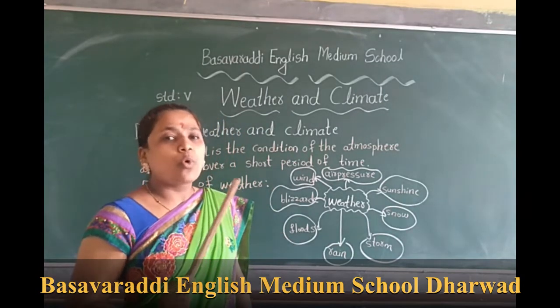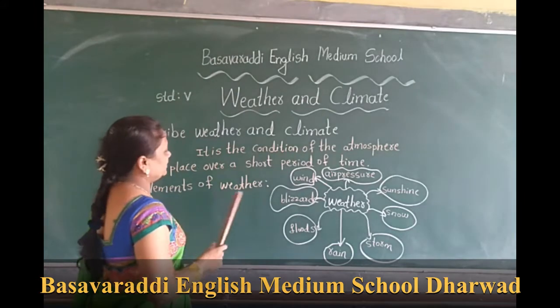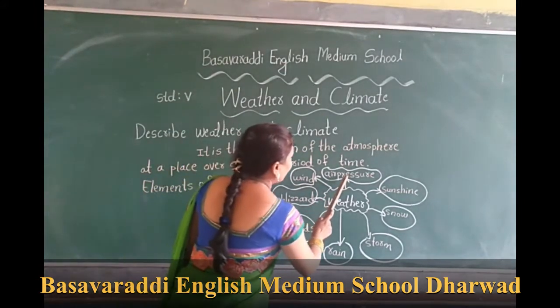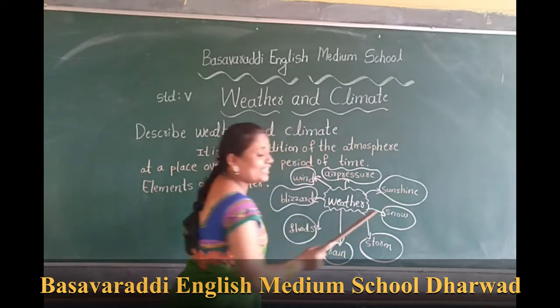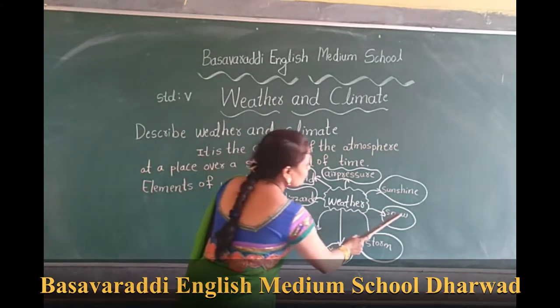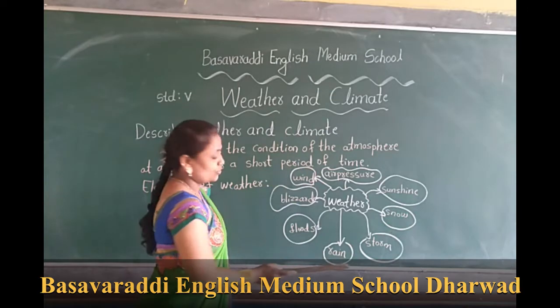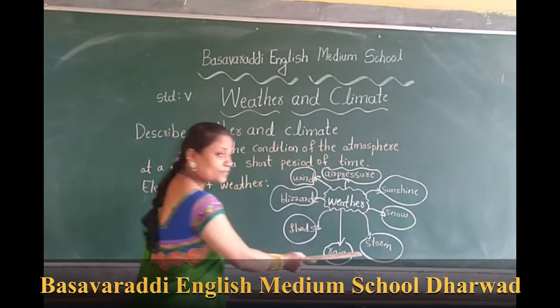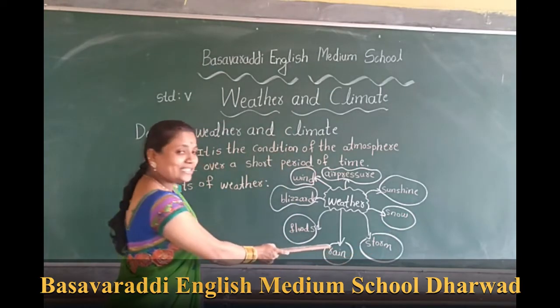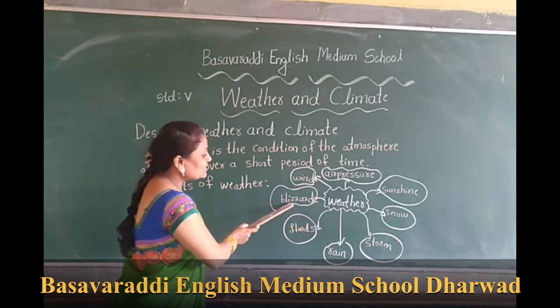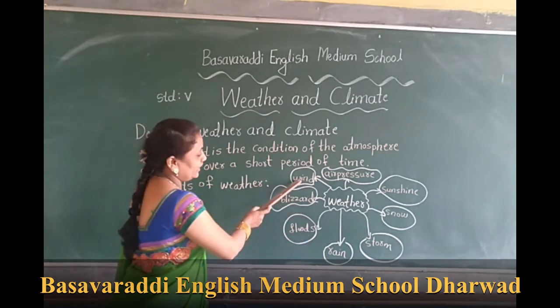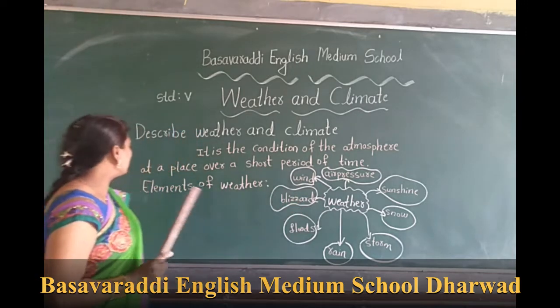Let's discuss what are the elements of weather. See here. Air pressure, sunshine, snow, storm, rain, floods, blizzard, wind. I repeat it once.